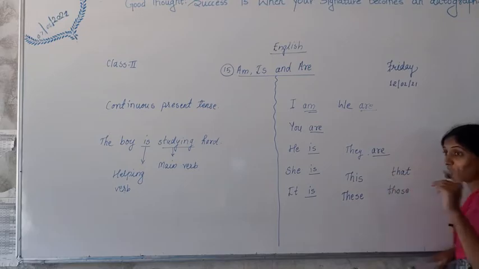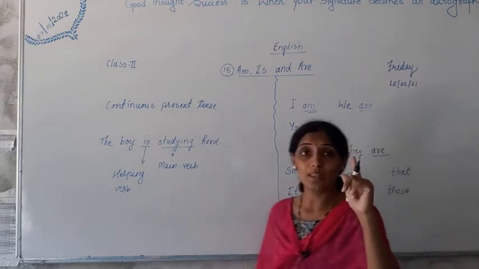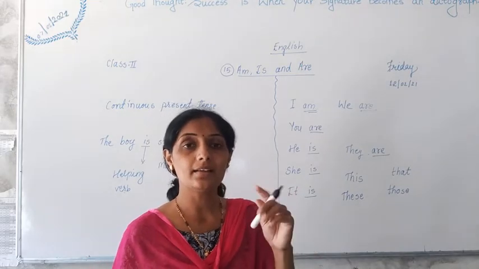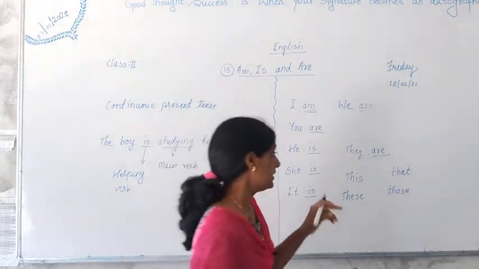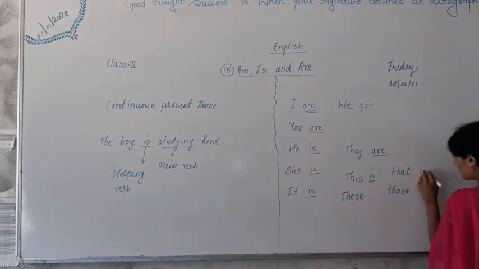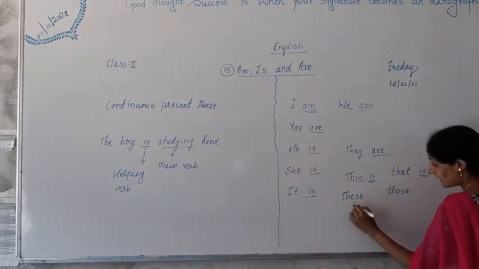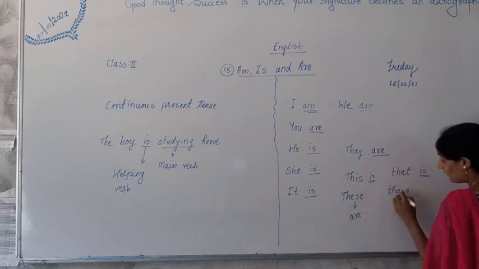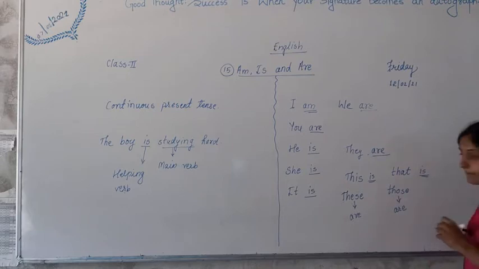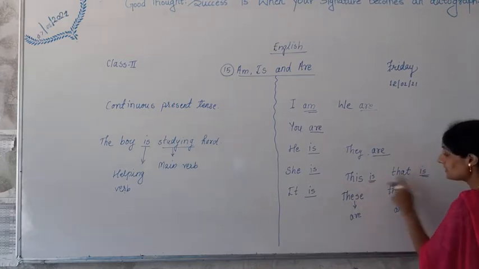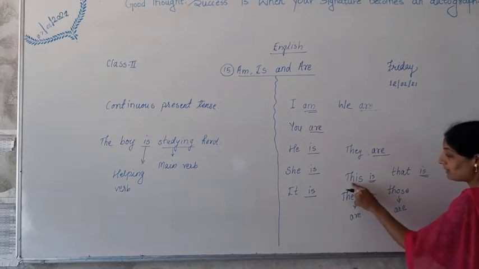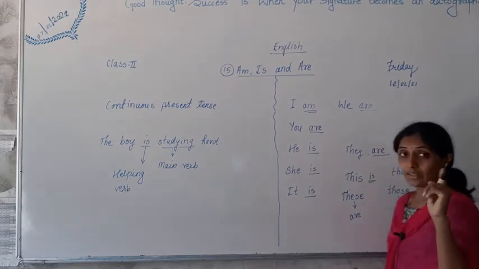This and that are for singular. When we speak about one thing, that is singular, we use this and that. This is, that is, these are, those are. Understood?